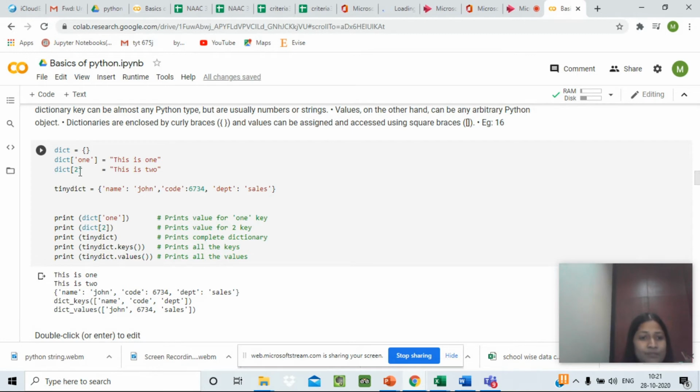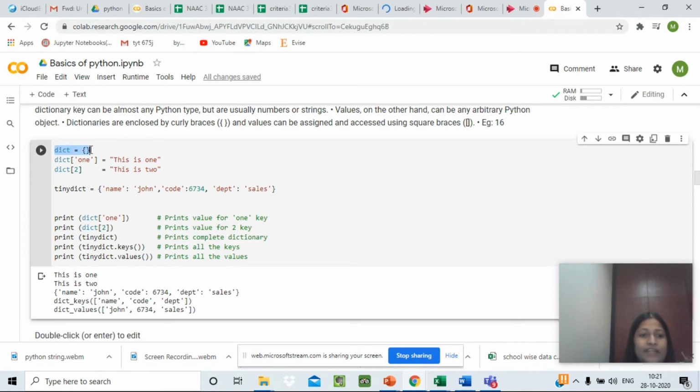For example, here we have defined a dictionary with curly braces. Dict 1 is assigned with the assignment operator: this is 1. Dict 2 indicates that this is 2. Again, we have defined a tiny dictionary wherein we have assigned name, and name is associated to John.